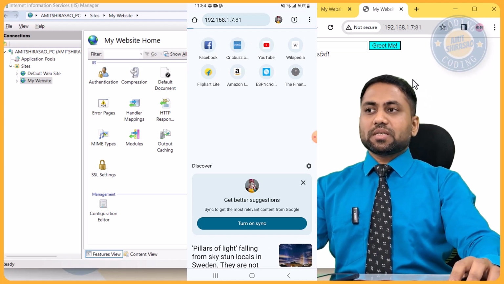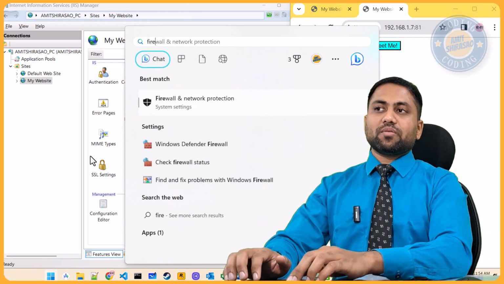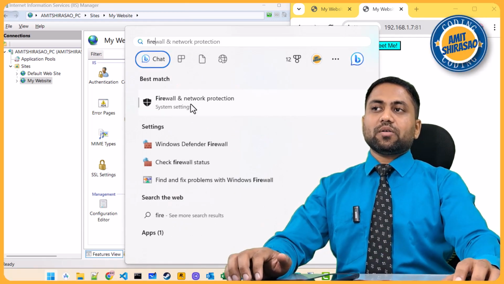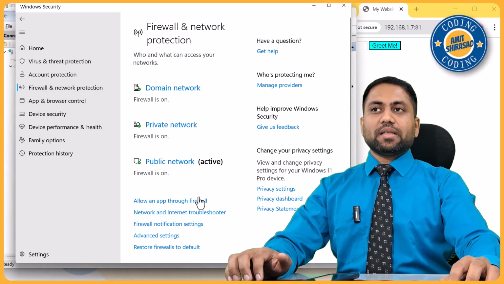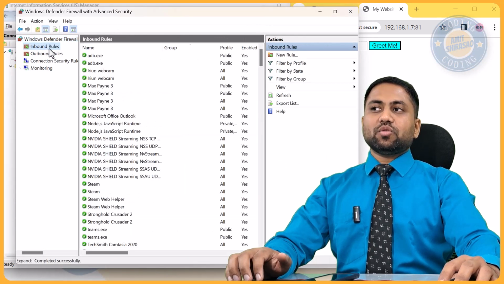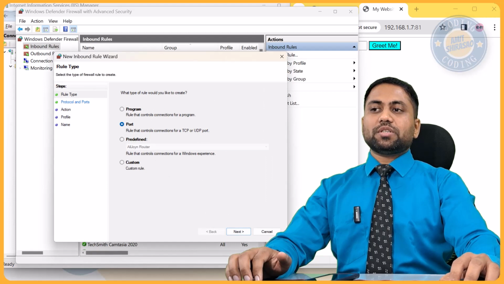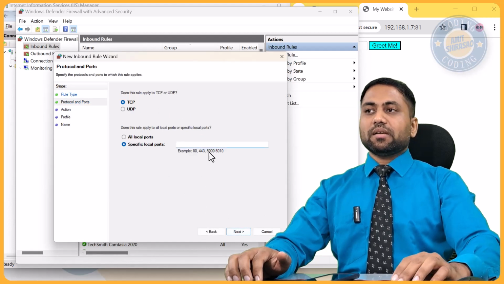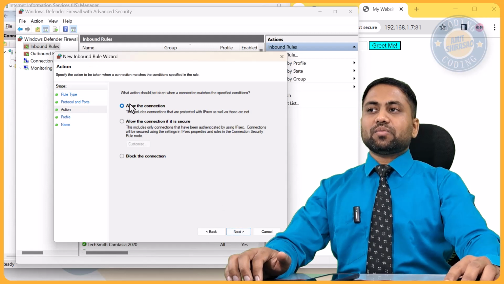So the way to do it is I go to firewall, okay. Here I go to advanced settings, and then here I create an inbound rule, new rule, and I'm just going to say open the port number 81. So I'm selecting port, next. Here I'm writing 81, and I'm saying allow the connection.